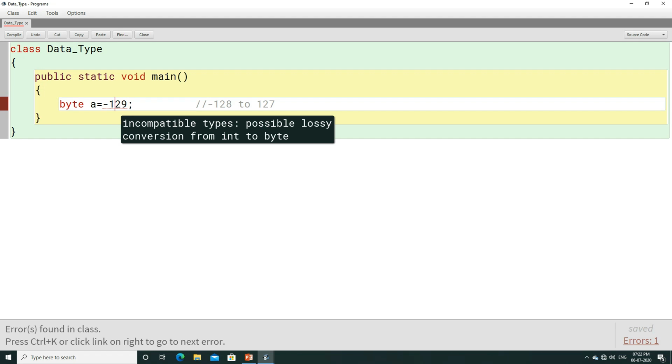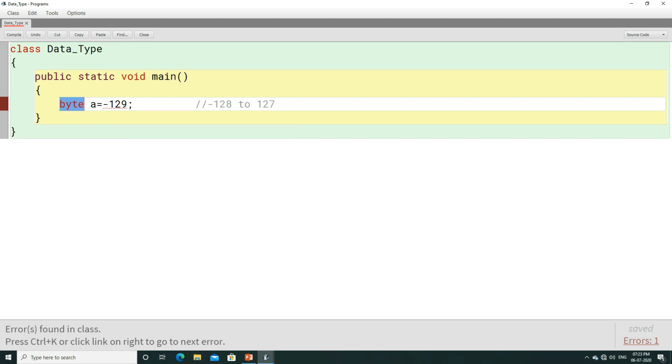That is, int cannot be directly converted to byte because both are incompatible with each other. This is int and this is byte. Here you have to remember that byte size is 8-bit and int size is 32-bit. So the size of int is much bigger than byte.